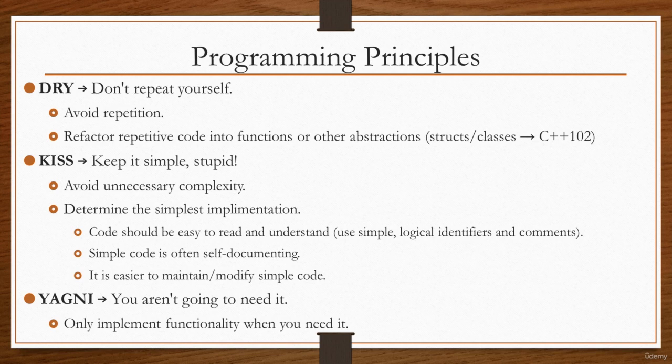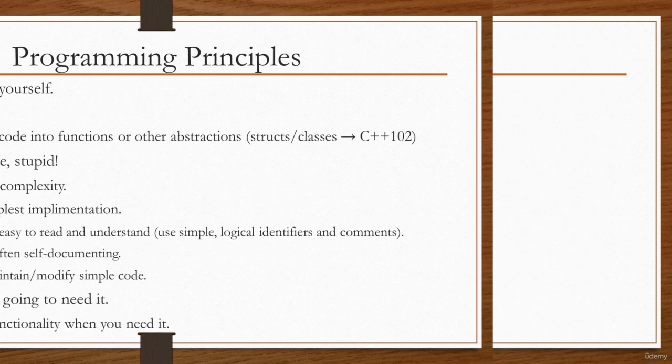You also have the YAGNI principle. You aren't going to need it. Basically, with this, we only want to implement functionality when we need it. You don't want to implement functionality based on what you think you might need 2 months from now. You want to implement functionality as and when you need it. Otherwise, typically when you get to the code that you've implemented ahead of time, that code is outdated and you have to modify that anyway to fit with the rest of the project. So again, only implement functionality as and when you need it.